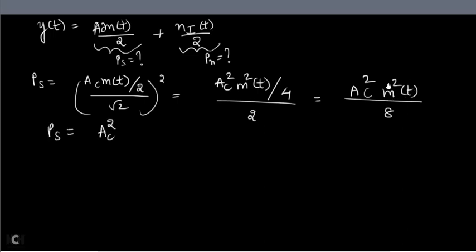So I can write PS is equal to Ac square, and what can you call m square as? The power of the message signal. So you can call m square(t) as PM. Previously we wrote the same. So PS is Ac square PM divided by 8.